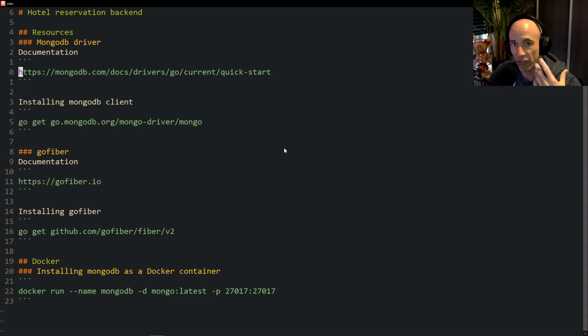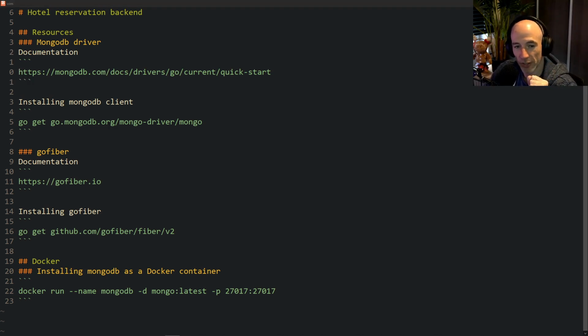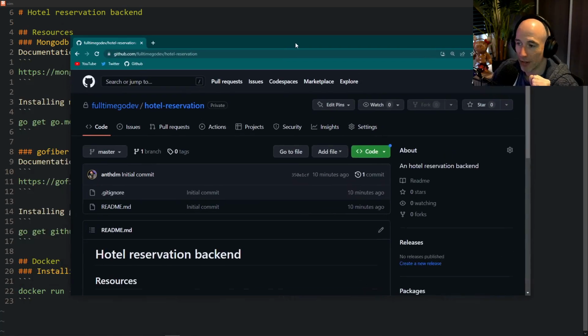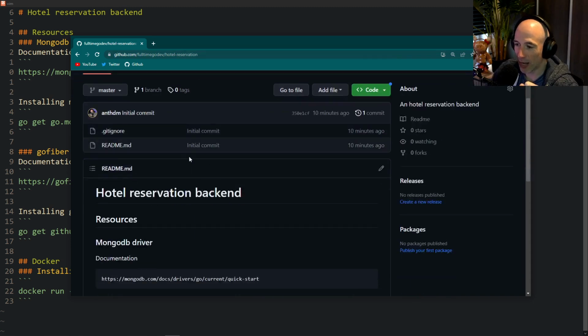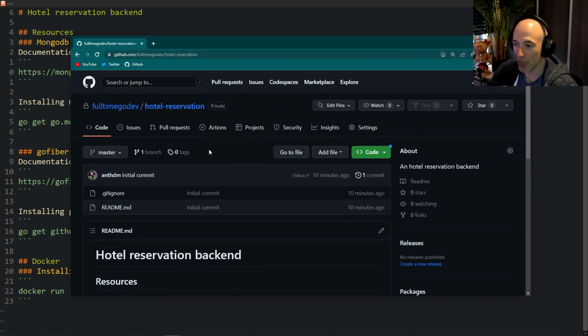And we're going to update this README over and over and over, so we have good documentation for the people willing to learn. Very important for the people that purchased the Full-Time GoDev program already: I made a Full-Time GoDev organization on GitHub, and all the complete projects will be here.